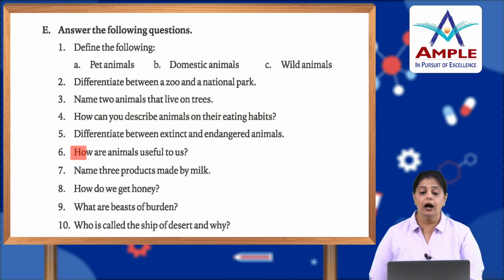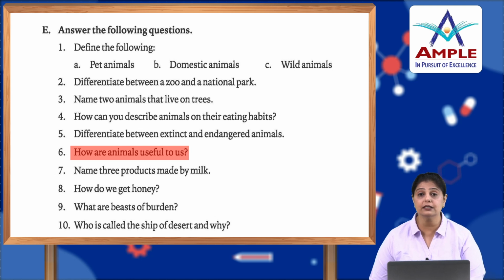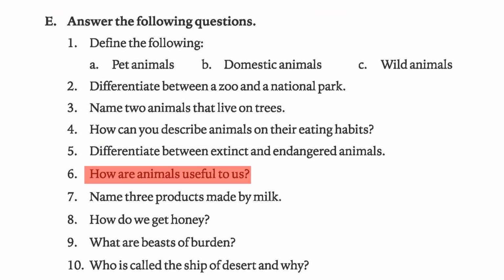Now, how are animals useful to us? Animals are useful to us in different manners, okay. We get eggs from the hen and geese, okay. We get milk from animals, we get the leather from the skin of the animals. So, there are different uses of animals, okay.